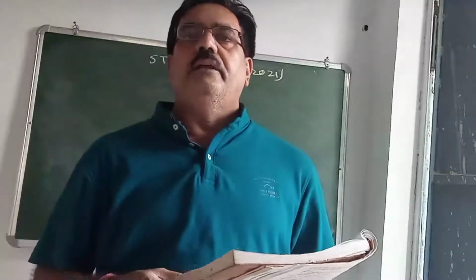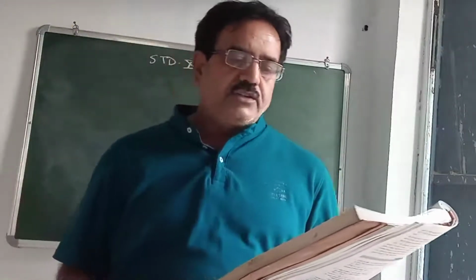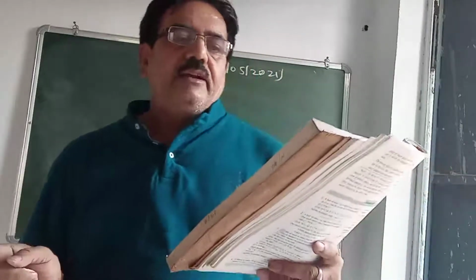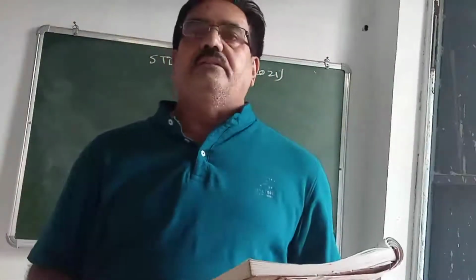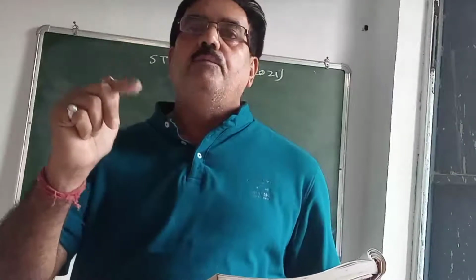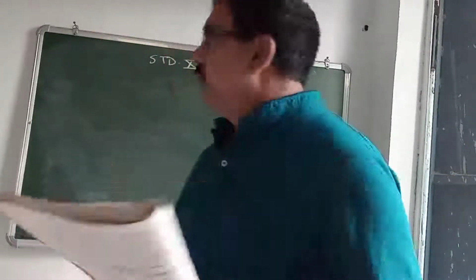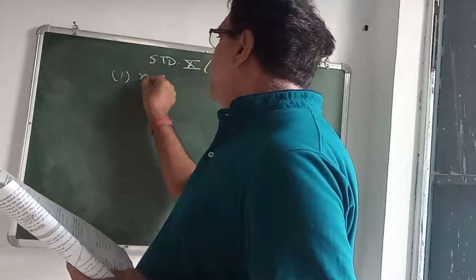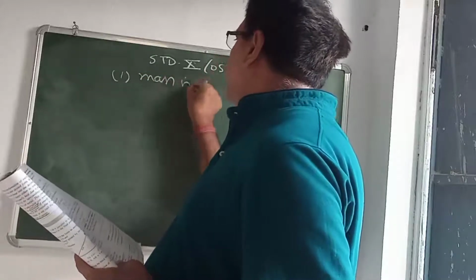You need not learn it. You derive it mathematically, then write the answer. How is the kinetic energy of the moving part affected? First, the mass is doubled.